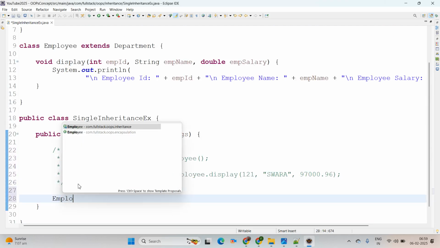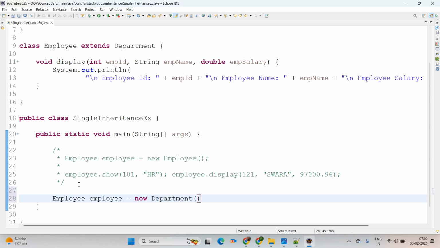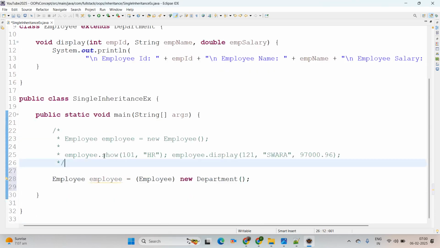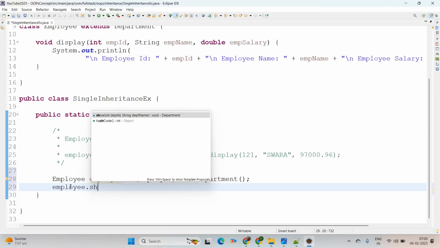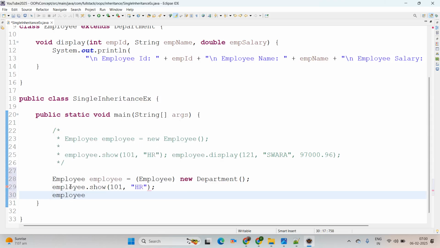Now I am adding here employee equal to new department. Then simply mouse over there and add cast to employee. Then again calling employee dot show, I am passing 101, department name as HR, employee dot display, we are passing 121, employee name as Swara, and here I am passing 97,000.96.